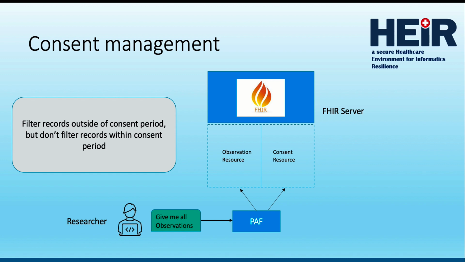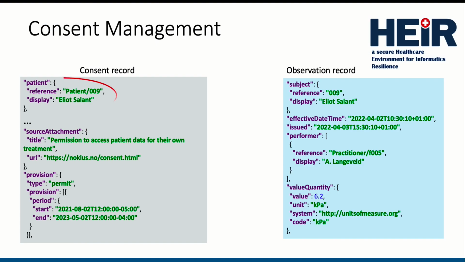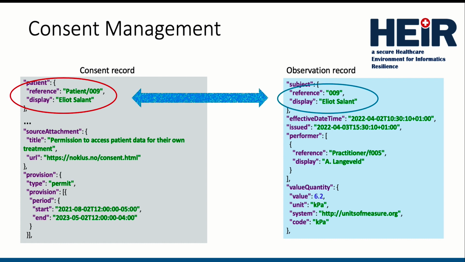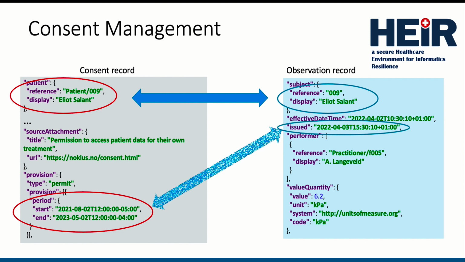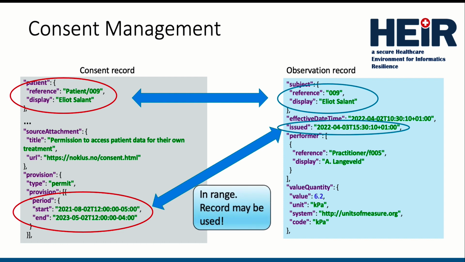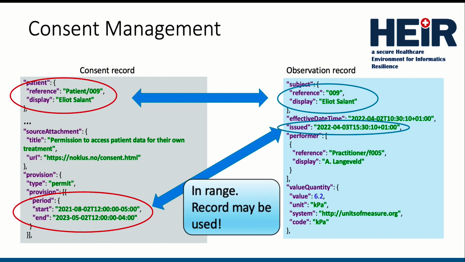A researcher makes a request for all medical records. Here we see part of the FHIR consent record from patient 009, Elliot Salant. Upon receiving a request for medical observation records, the privacy-aware framework will match the consent record to an observation for Mr. Salant, and then check to see if the exam date falls within the consent window. If so, the record will be returned to the researcher.